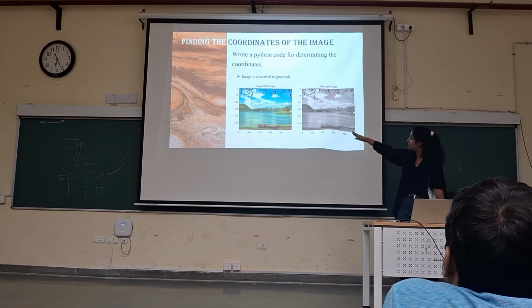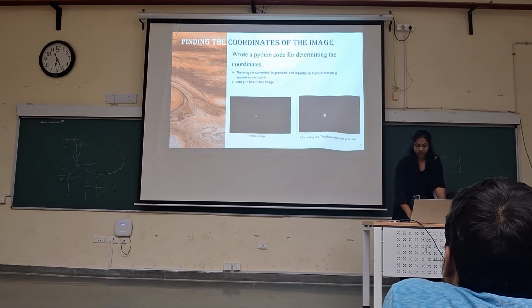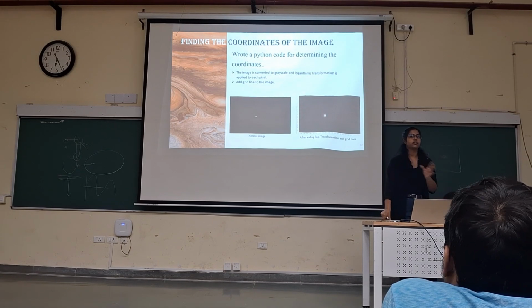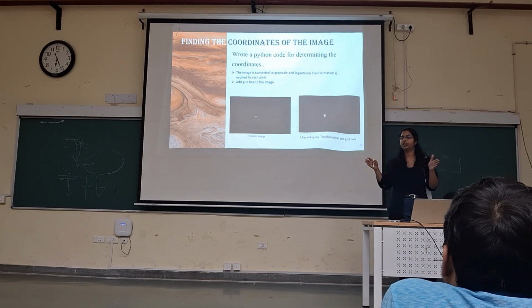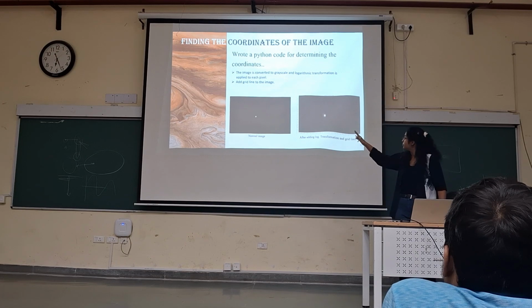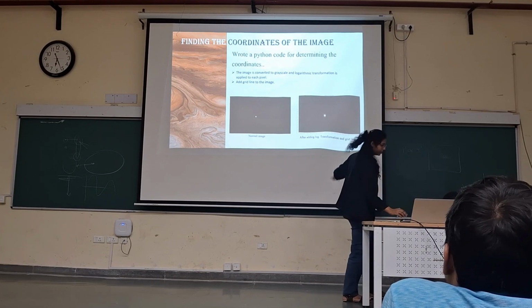So this is an original RGB image, this is a grayscale image. Now what we are going to do is apply a logarithmic transformation to our image. This logarithmic transformation will help us to increase the contrast between the bright pixels and the not so bright pixels, so that calculating the coordinates and differentiating the brighter pixels would be easier. So after the logarithmic transformation, we'll apply a grid. So basically, after applying a grid, the image will look like this.